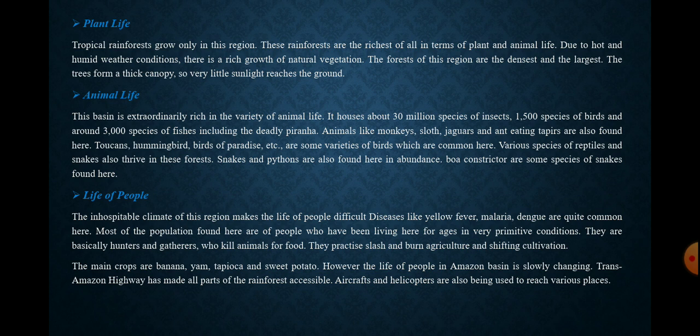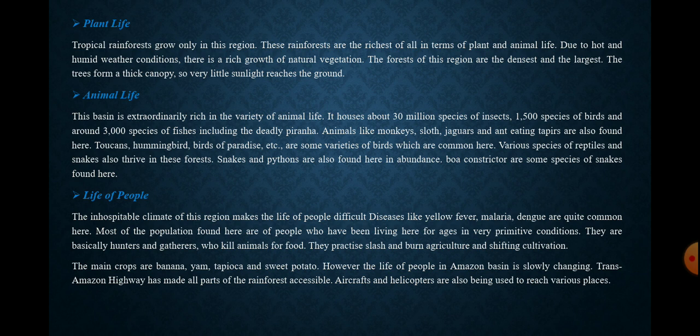Let us study about the animal life. Which kind of animals are found here? This basin is extraordinarily rich in variety of animal life. See, as the forest is so dense, we can assume that it has a rich variety of animal life.